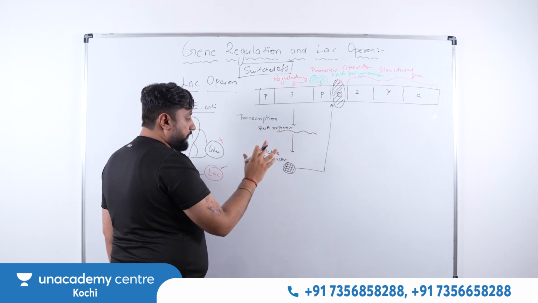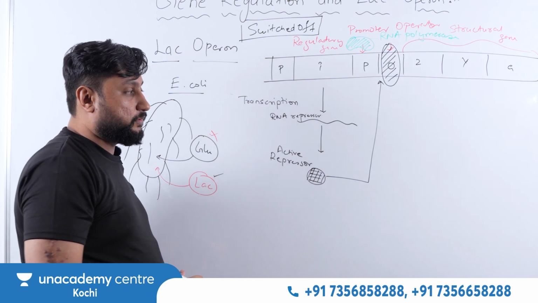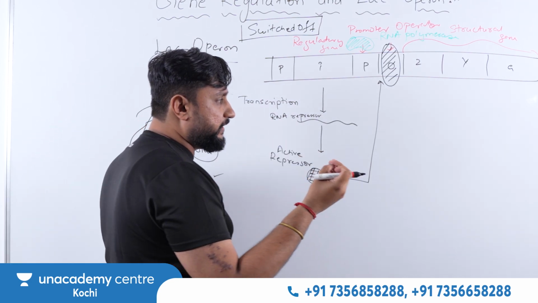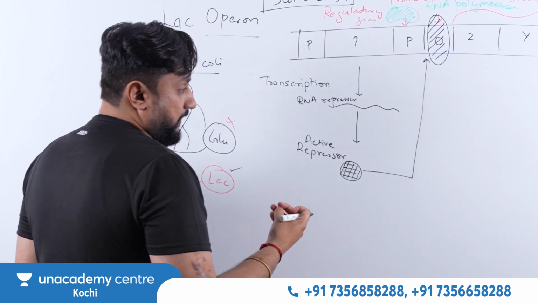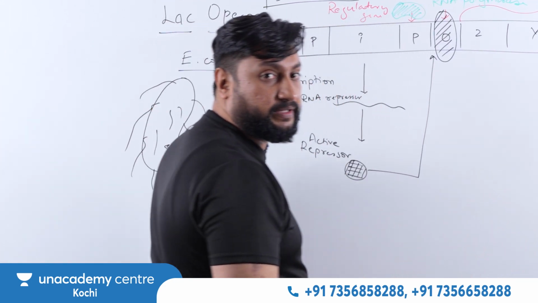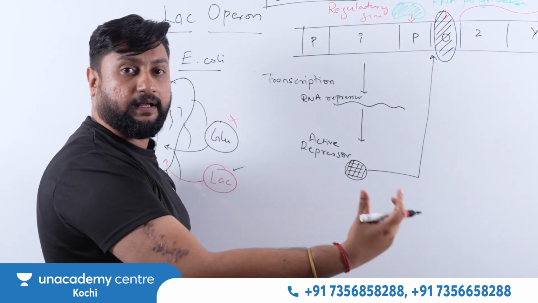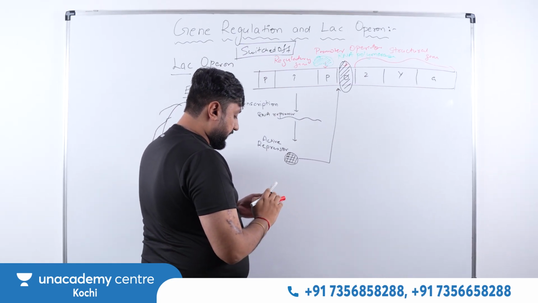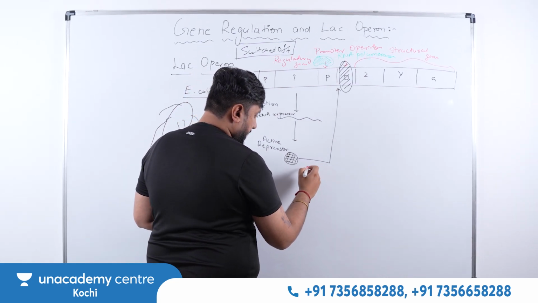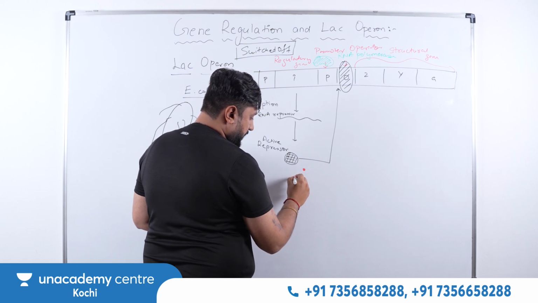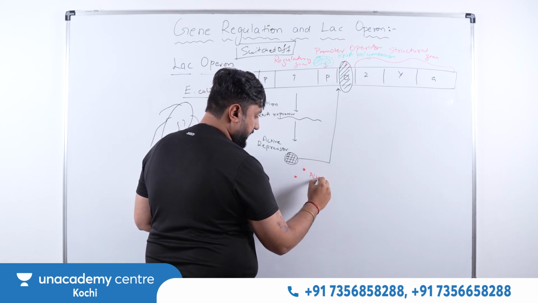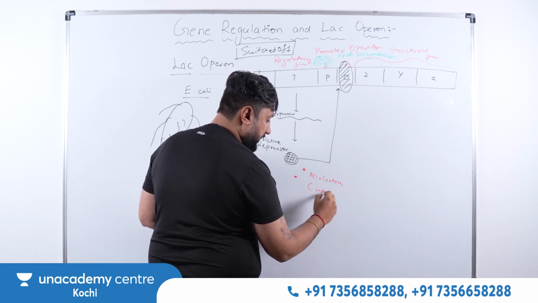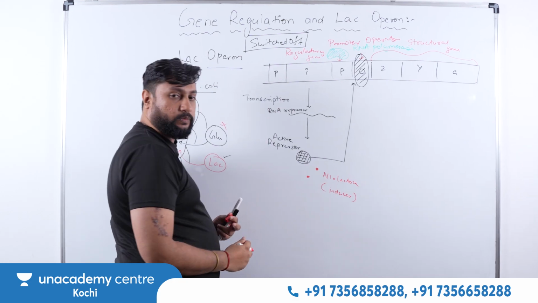But this time, we know that when you are giving the lactose, lactose will come inside. How will lactose come inside? There will be a little bit of what? An enzyme that is called a permease enzyme will be there. And that permease enzyme will allow the movement of lactose. Once the lactose comes inside, it can take the form of allolactose, which will act like an inducer. What do you mean by inducer?